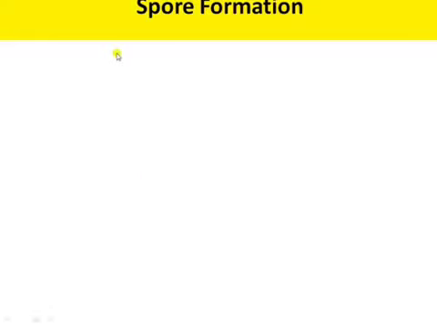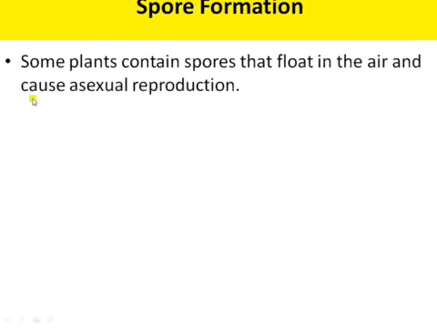Next is spore formation. It is also a type of asexual reproduction. Some plants contain spores that float in the air and cause asexual reproduction. It is a common method of reproduction in a number of fungi like bread mold, and in ferns and mosses. So the spores are the asexual reproductive bodies.